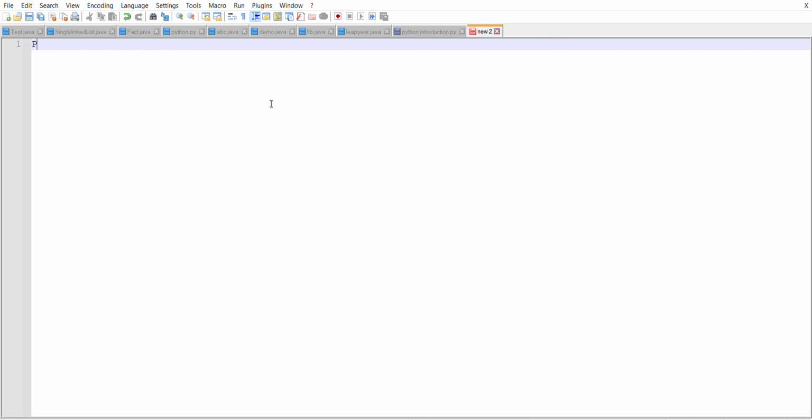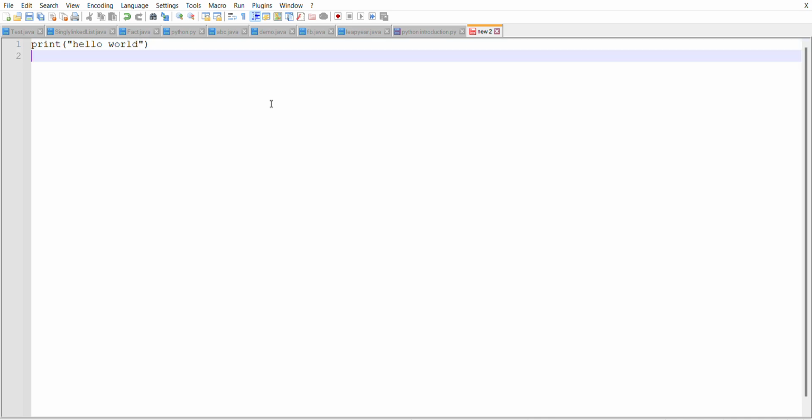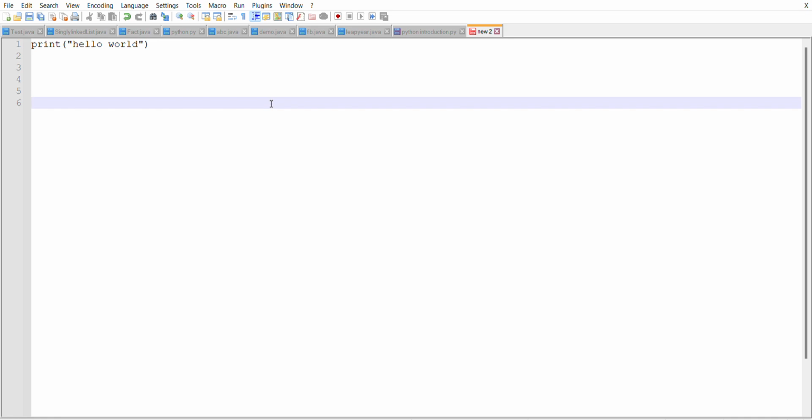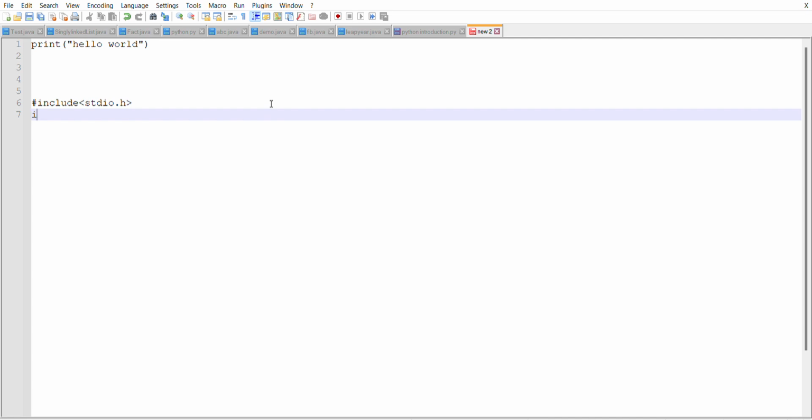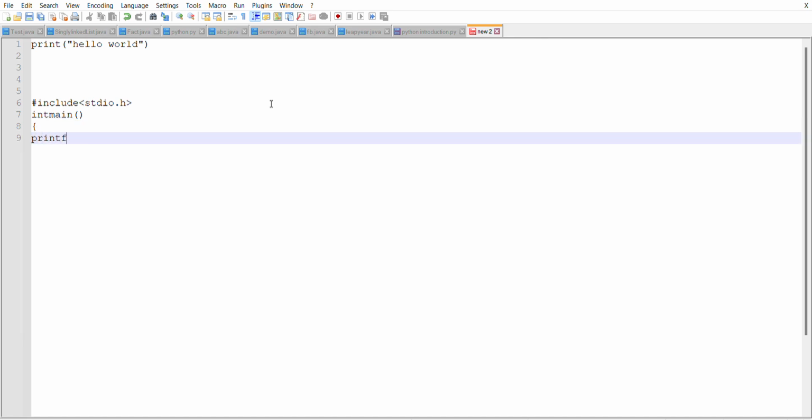In Python, we write the hello world program in one line: print hello world. This is the syntax of the hello world program in Python. The same program we have to write in C language. We use header files: include stdio.h, main function, printf, print statement, hello world.